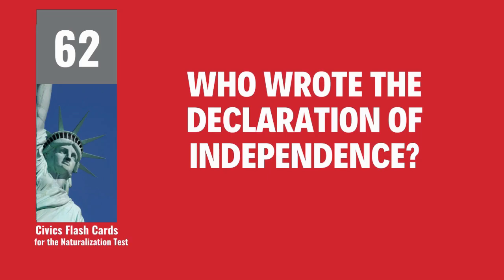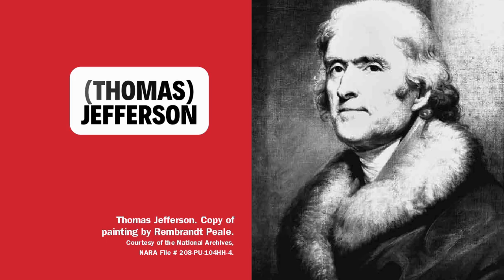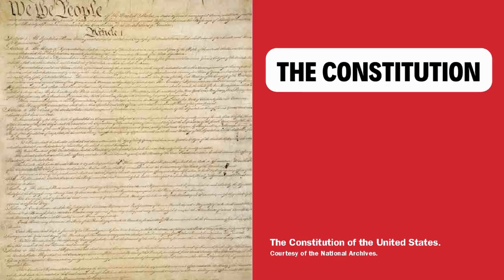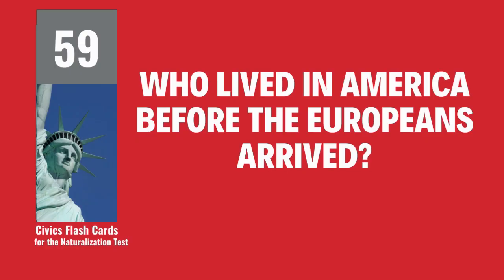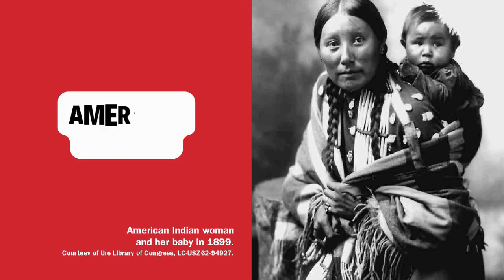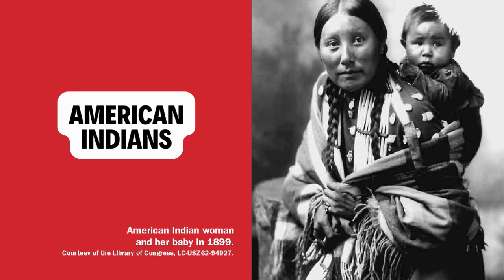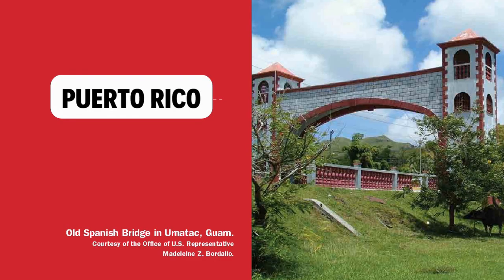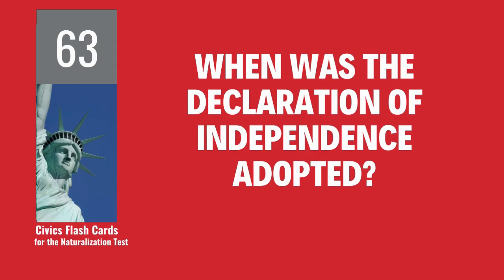Who wrote the Declaration of Independence? Thomas Jefferson. What is the supreme law of the land? The Constitution. Who lived in America before the Europeans arrived? American Indians. Name one U.S. territory. Puerto Rico. When was the Declaration of Independence adopted?